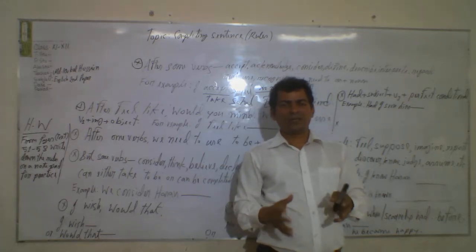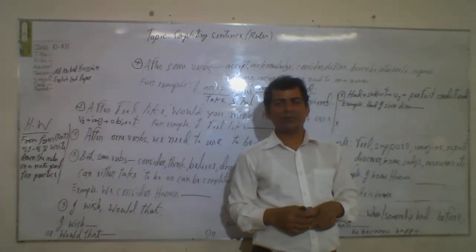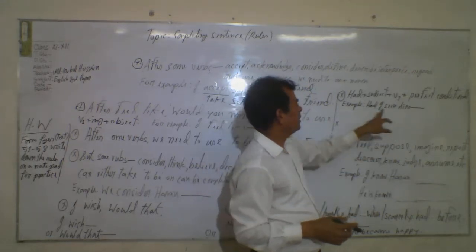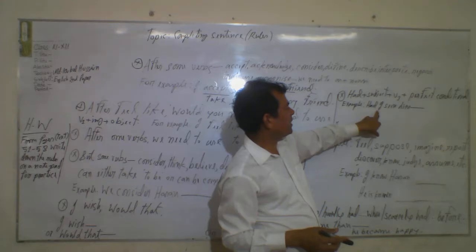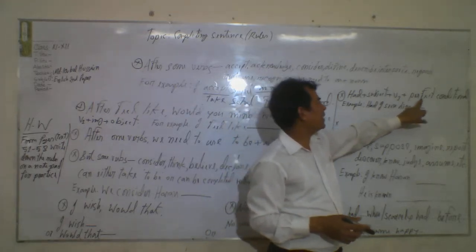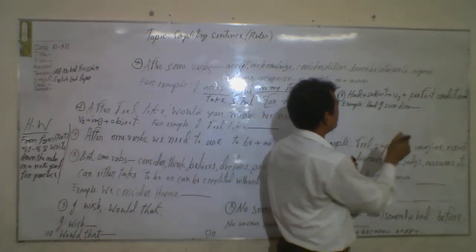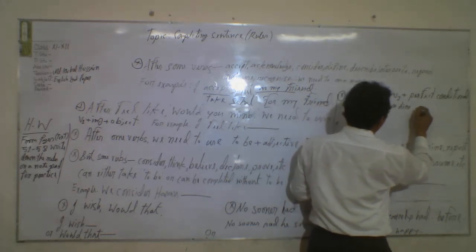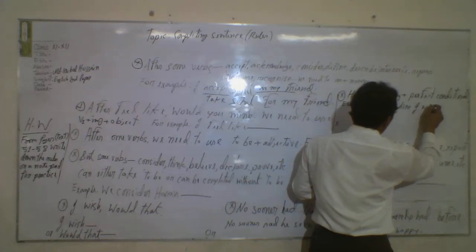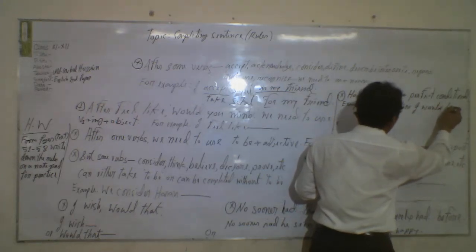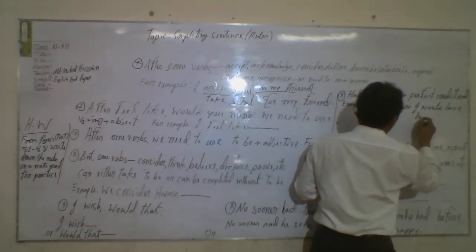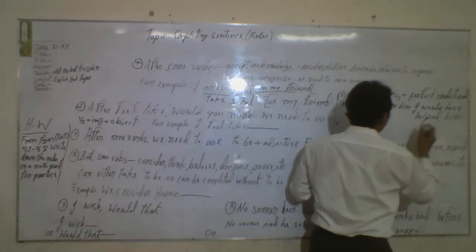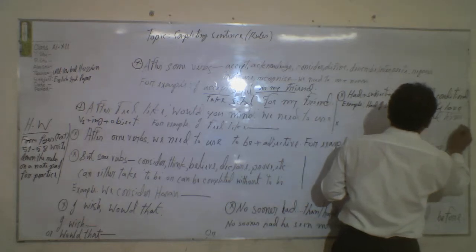The last clause in the third conditional, where we use subject plus would have plus B3, is called perfect conditional. So if you see an instruction like "had I seen him," then perfect conditional, you need to complete the sentence with perfect conditional. I would have helped him, like that.